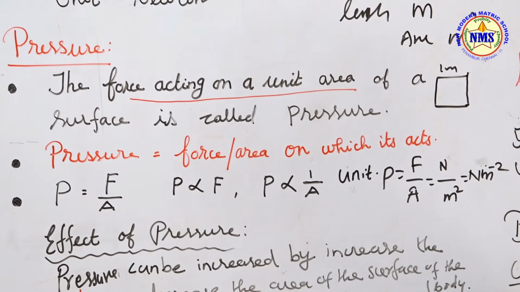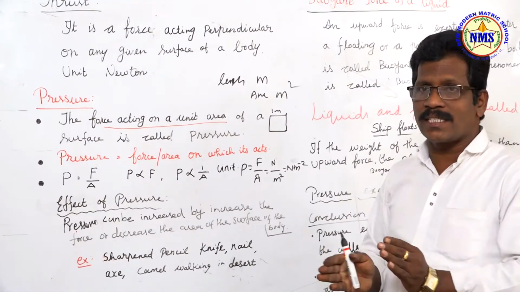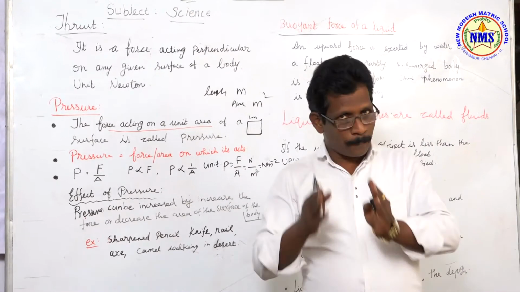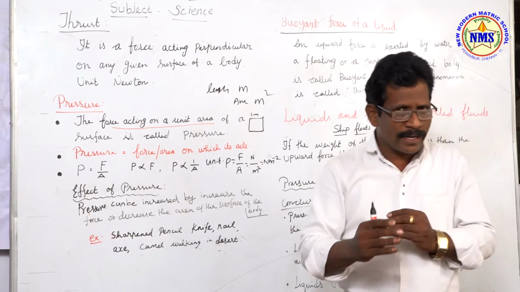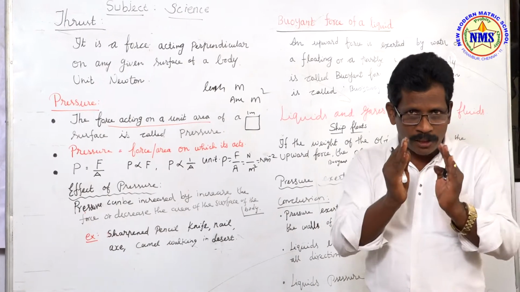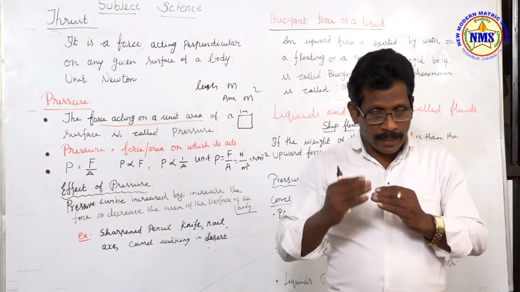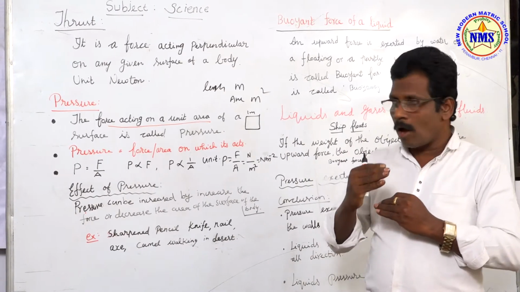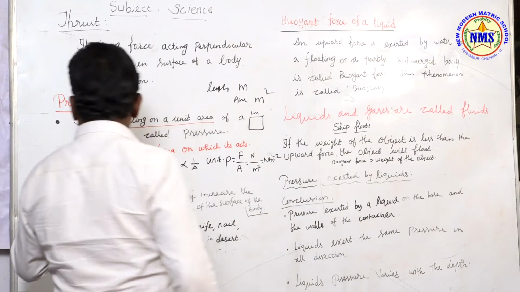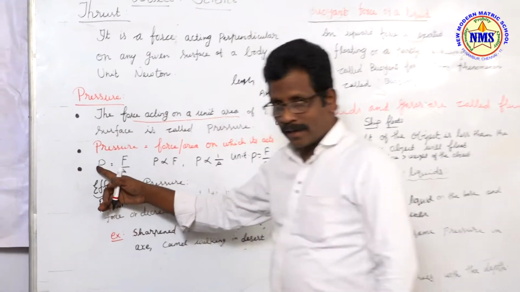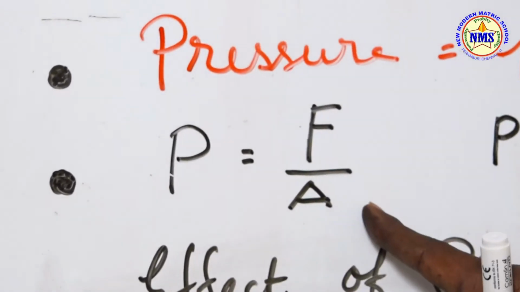So pressure depends upon the magnitude of the force and also the area of the object on which it acts perpendicularly. You know what magnitude is, I have told you, the amount. So we can say P is equal to F by A. F is force, A is area.